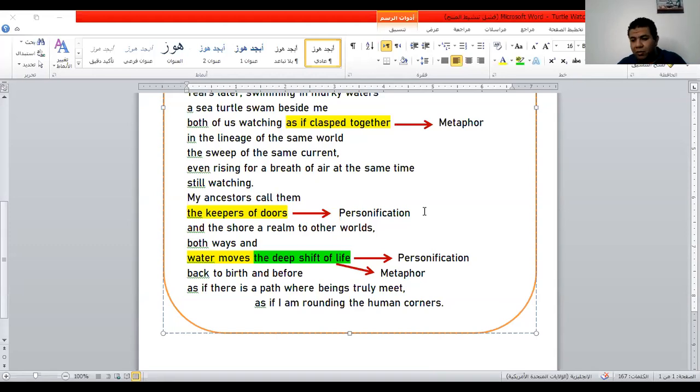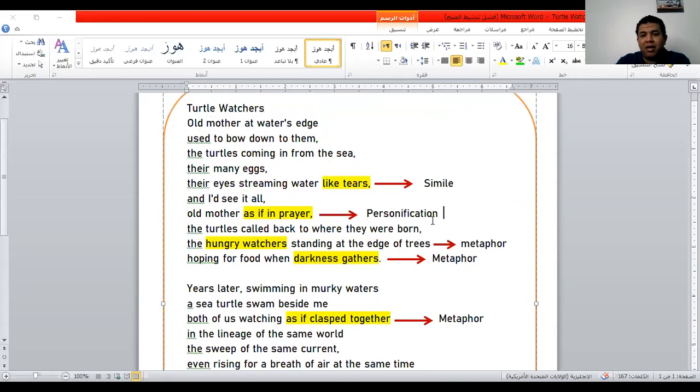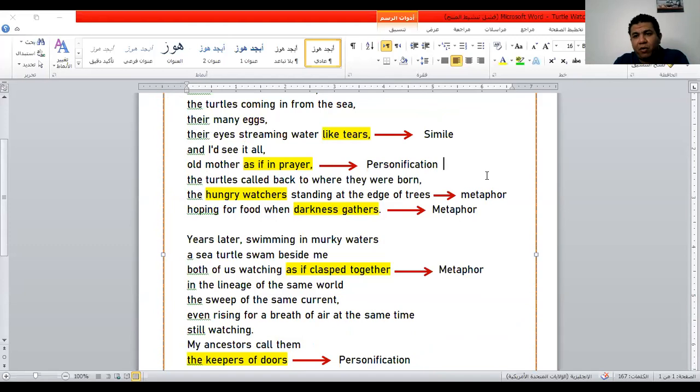But what moves all these shifts, or what makes all these shifts, is the water itself. Back to birth and before, as if there is a path where beings truly meet, as if I am rounding the human corner. So we have here simile, personification, metaphor, and all of these figures of speech in our poem.